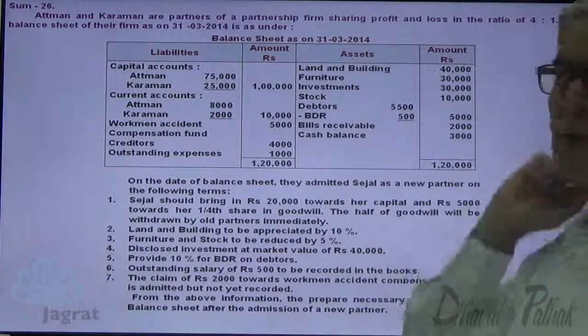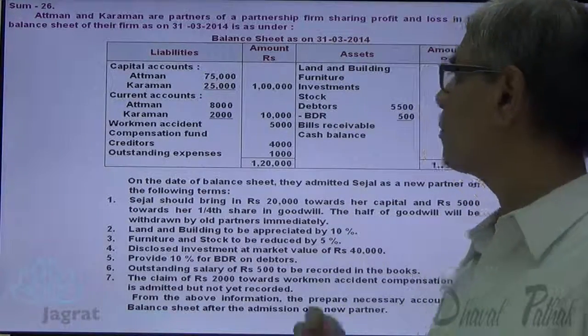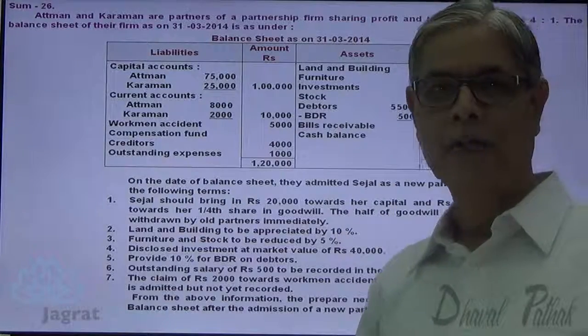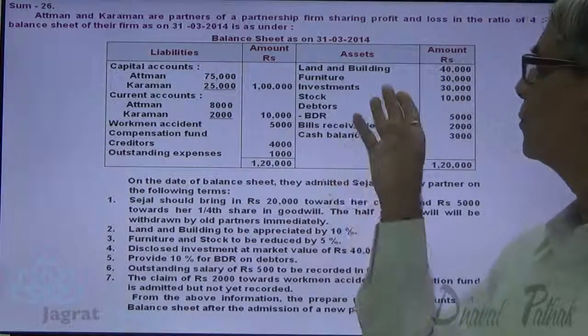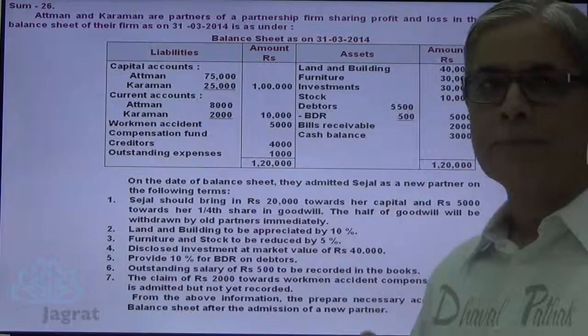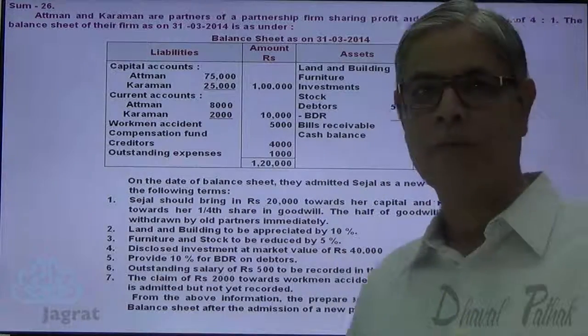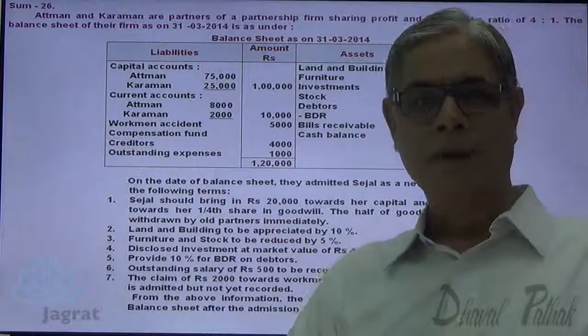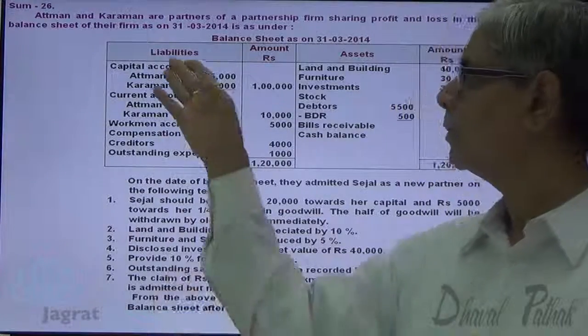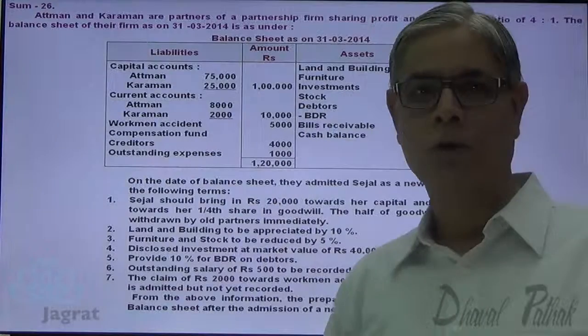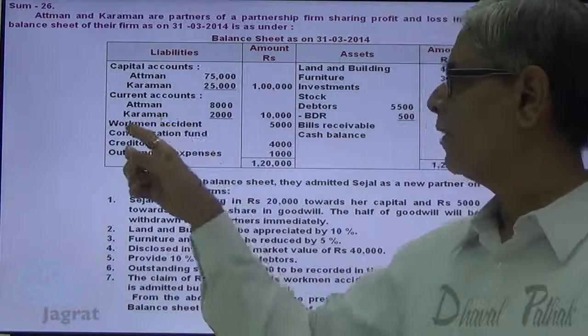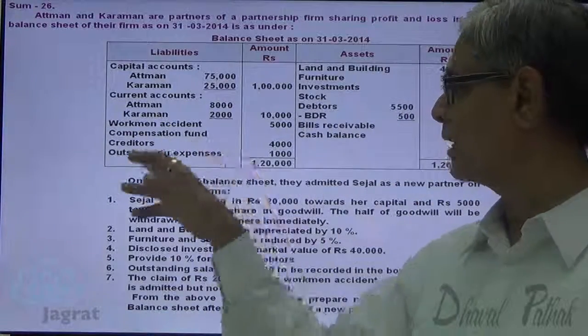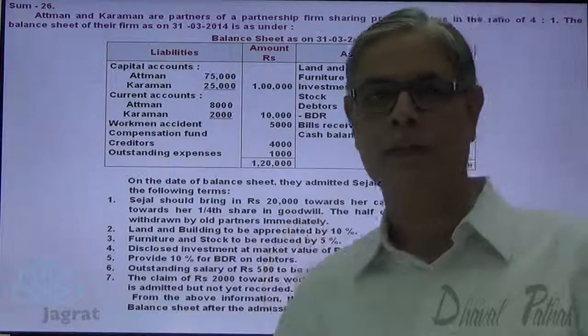31st of March 2014. Asset side: land and building, furniture, investment, stock, debtors, bad debt reserve, bills receivable and cash balance. Liability side: capital account of Atman and Karman, current account of Atman and Karman, workman accident compensation fund 5,000, creditors 4,000, outstanding expenses 1,000.